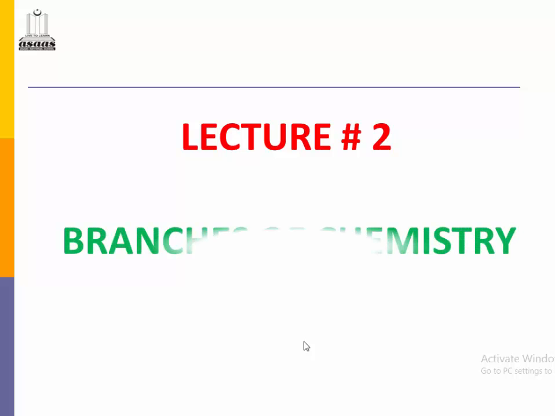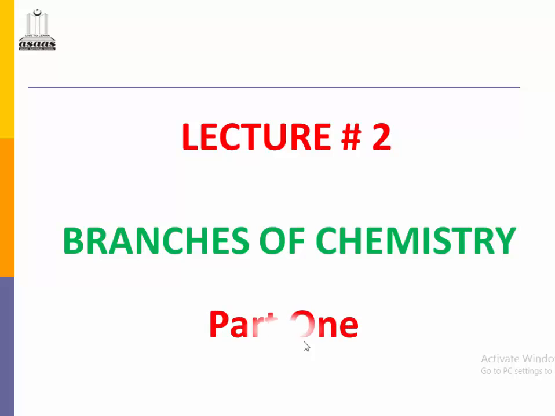In the previous lecture, we studied the definitions of science and chemistry and got a brief intro of branches of chemistry. I hope you watched the first lecture and are preparing the assigned summer task given at the end of the first lecture. I have divided the topic of branches of chemistry into two parts. In this lecture, we cover half of the branches and the remaining in the next lecture.